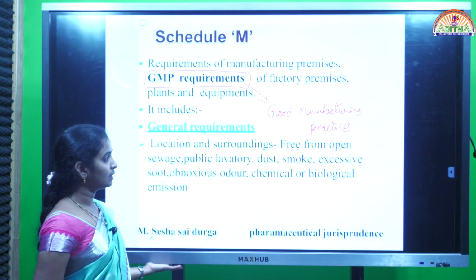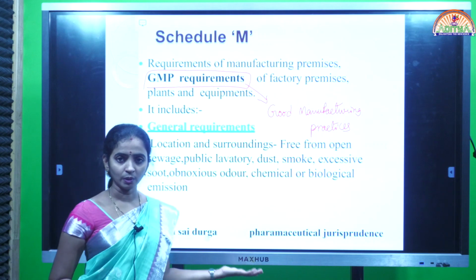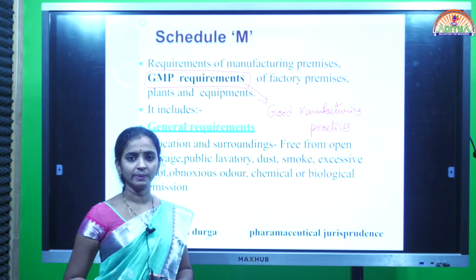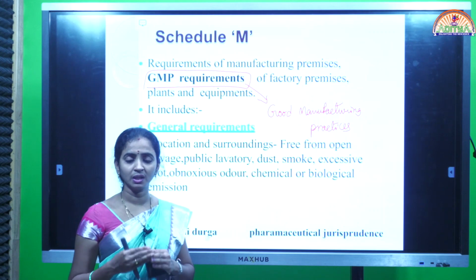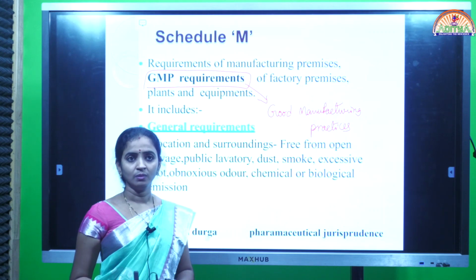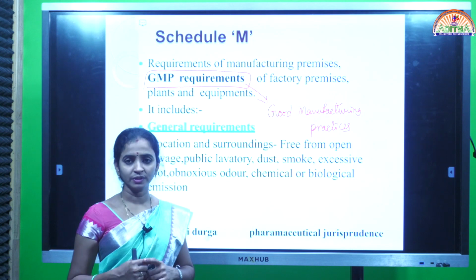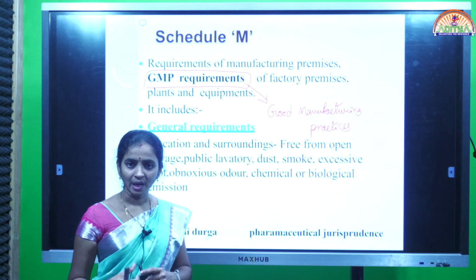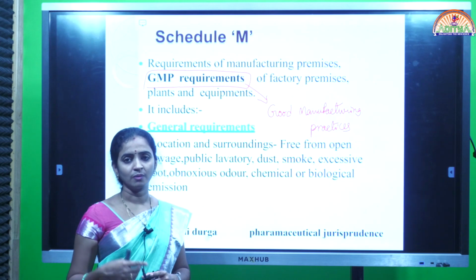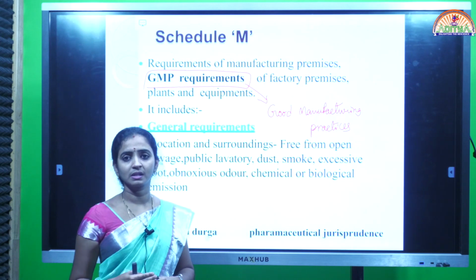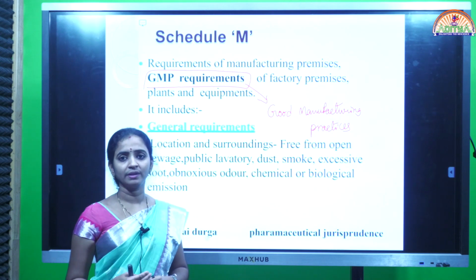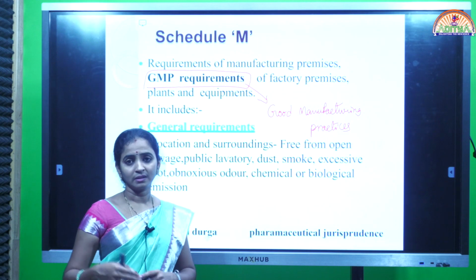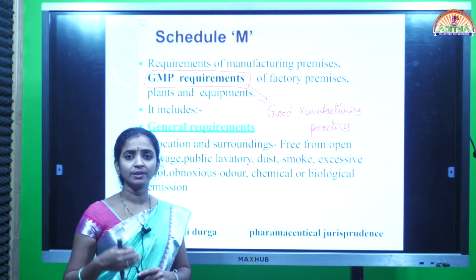Here, the provisions are given not only for the manufacturer but also all the requirements. For example, if you enter the manufacturing area, what will be the environment of that area, how will be the texture, what will be its appearance, window system, ventilation system, drainage system, and equipment area, warehousing area, production area, testing area, or finished goods store.